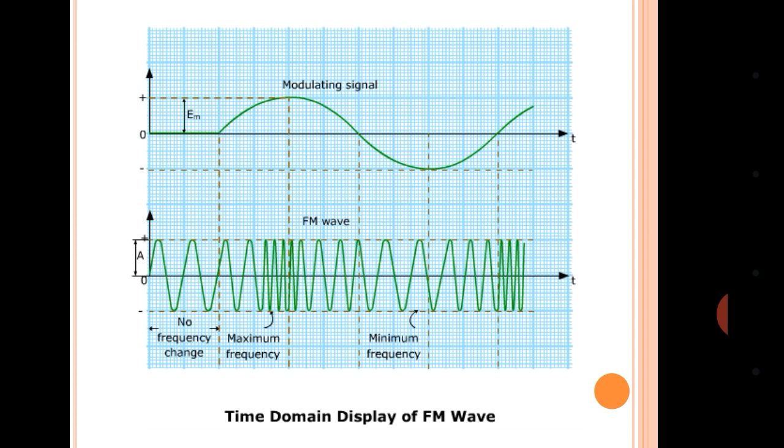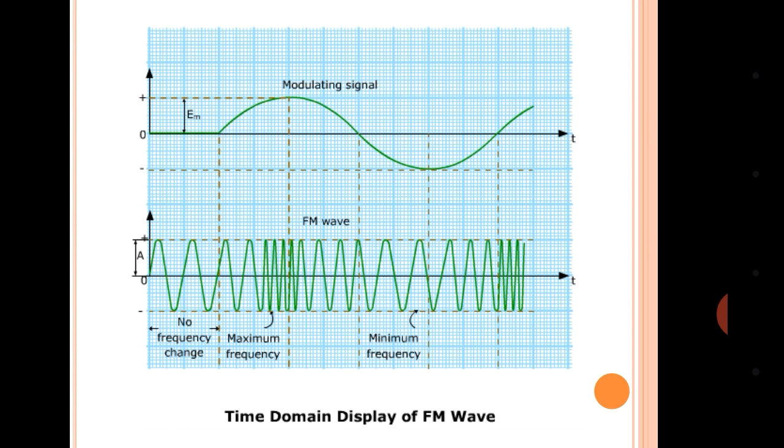Next, as the modulating signal goes on increasing in the first positive cycle, the frequency will also increase. For the higher positive peak of the modulating signal, you will have maximum frequency in the FM modulated wave. And whenever there is a negative peak, there is a lower, minimum frequency in the FM wave.